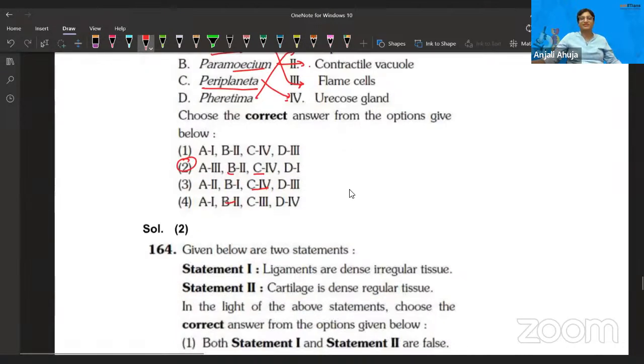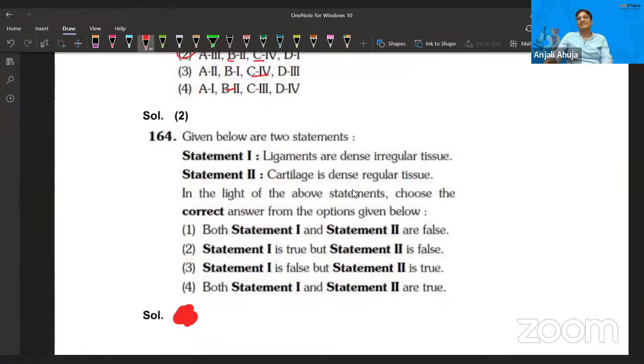Okay, let's move forward. Ligaments are dense irregular tissue? No. Tendons and ligaments are dense connective tissue proper. They are not dense irregular tissue. If we categorize further, connective tissue proper has adipose connective tissue, areolar connective tissue, and reticular connective tissue. So no. Ligament is dense regular tissue?